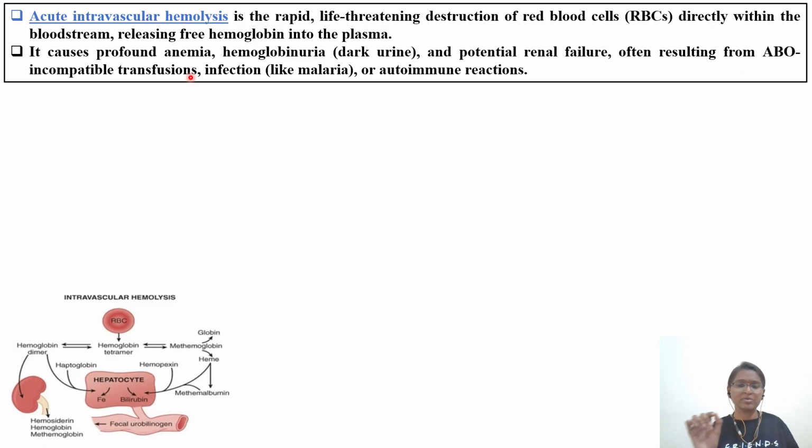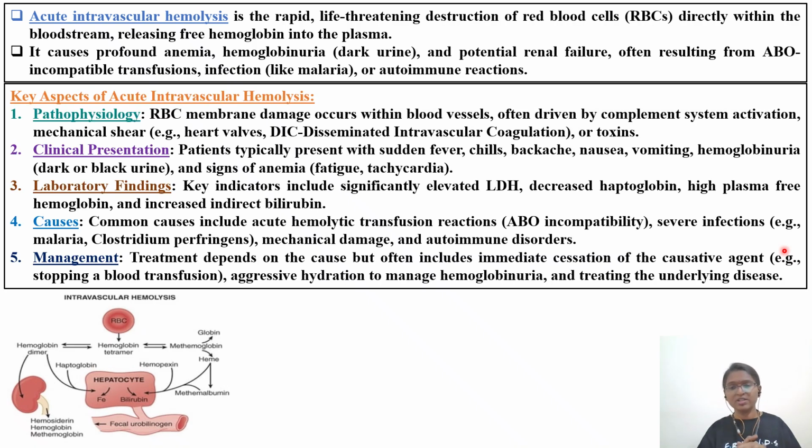So whenever ABO incompatible blood transfusion is taking place, at the time of blood transfusion also, you have to be very careful. Infections like malaria and autoimmune reactions. So these are the cases, these are the incidents where there is high risk of causing this intravascular hemolysis.